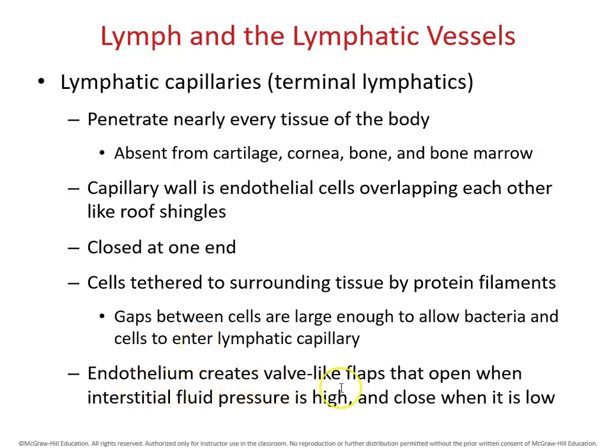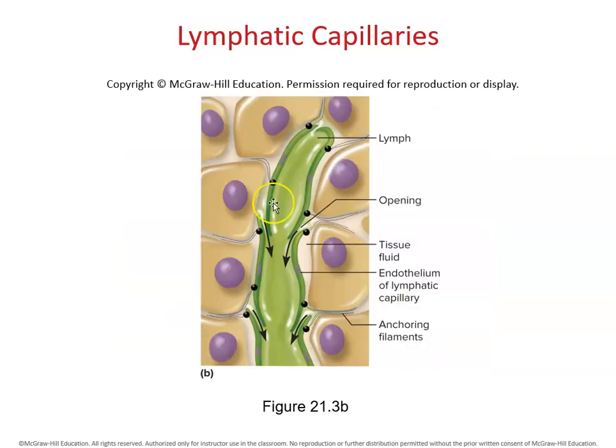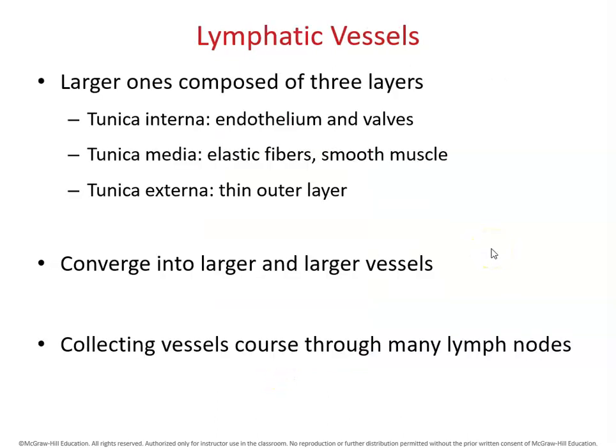The endothelium creates valve-like flaps that open when interstitial fluid pressure is high and close when it is low. Those valve-like flaps control the direction of fluid in the lymphatic vessels. This is a picture showing the lymphatic vessels, and all the vessels have a valve that can control the direction of the lymphatic fluid. Large lymphatic vessels are composed of 3 layers, just like the blood vessels: a tunica interna, tunica media, and tunica externa.